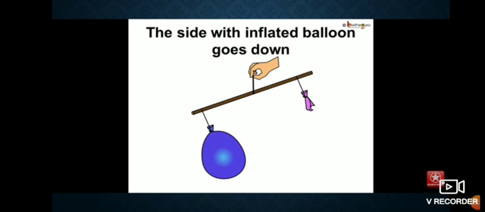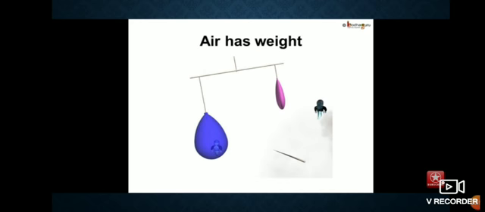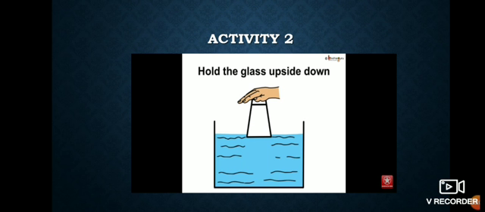What will we conclude? Whenever air is inside the balloon, it has some weight, some mass. So this is the first property of air: air has mass and weight.